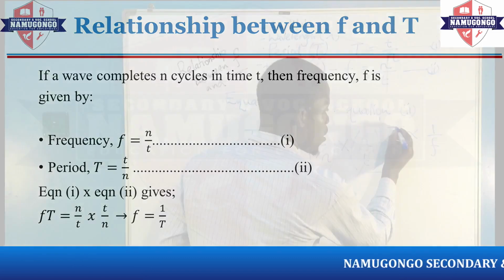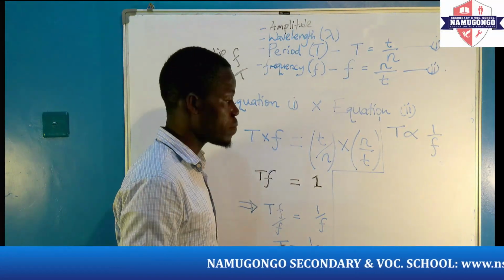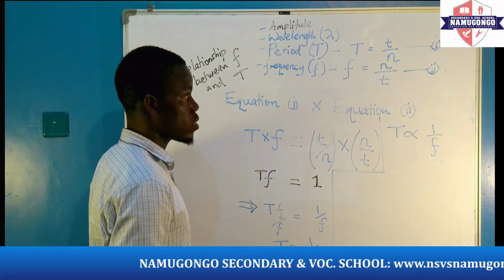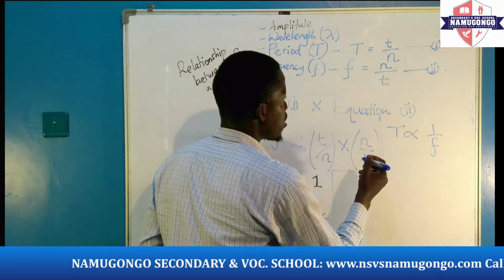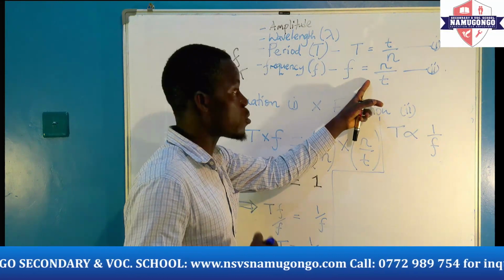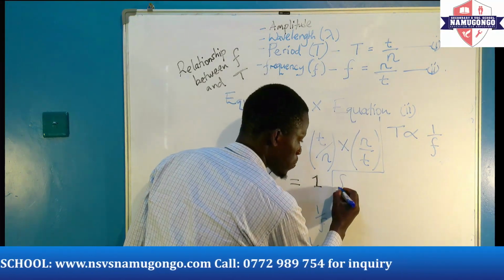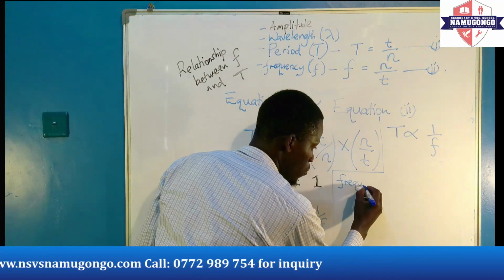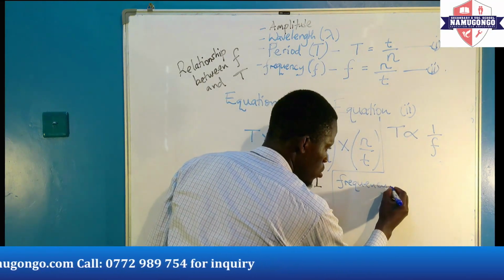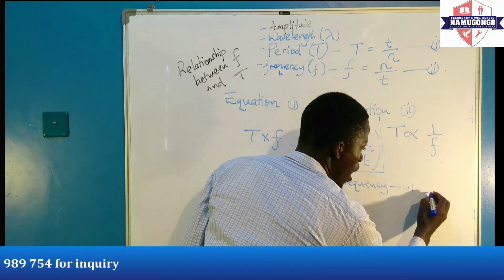From here, you can go on to calculate different expressions. From frequency, because we say it is the number of cycles per given second, the SI unit of frequency, in this case we use, is Hertz.